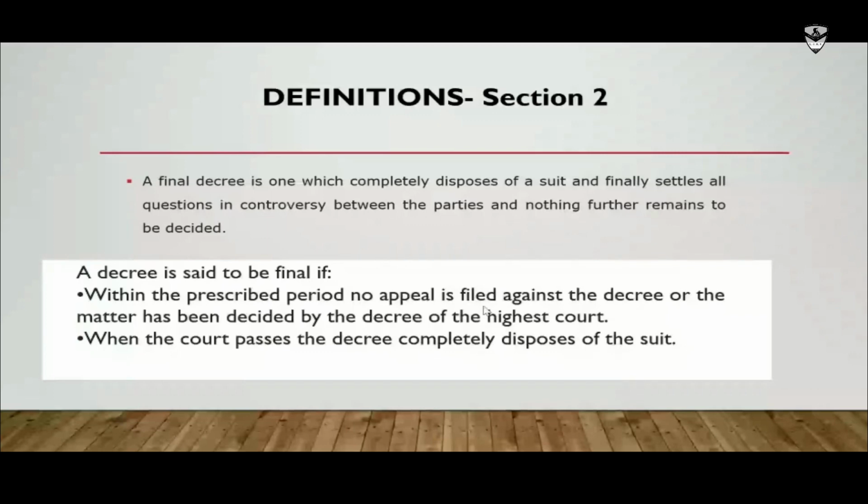A decree is said to be final if within the prescribed period no appeal is filed against the decree, or the matter has been decided by the decree of the highest court. So there are two scenarios. Suppose a decree has been passed by a lower court and it has been appealed before the appellate forum, and a further appeal has been filed against that appeal, and ultimately it has moved up to the last court where it can go and it can be finally settled. Then that particular decree can be called final.